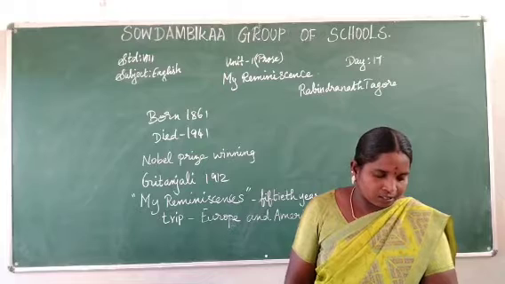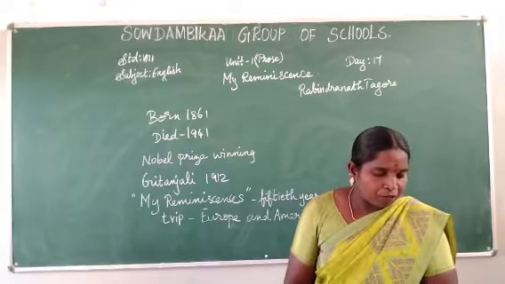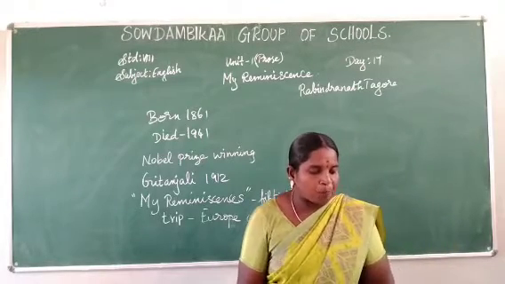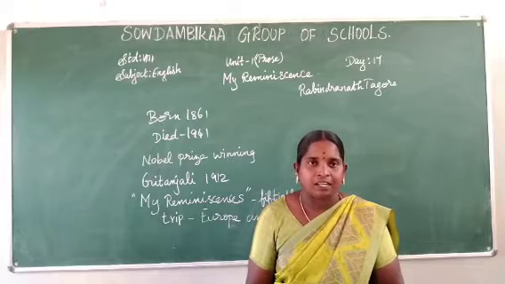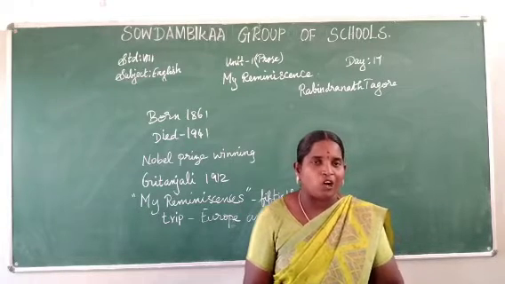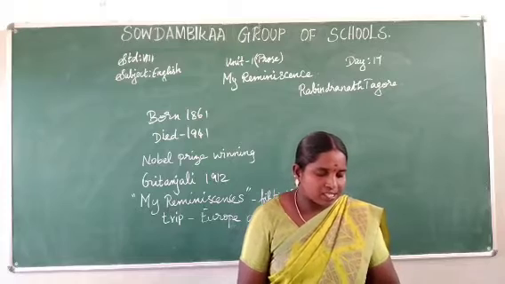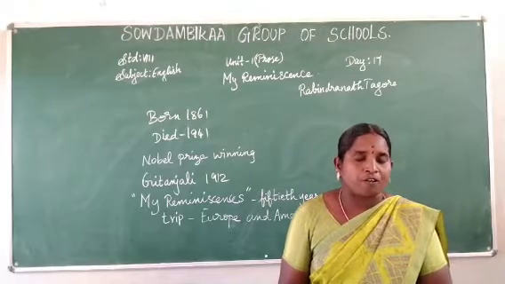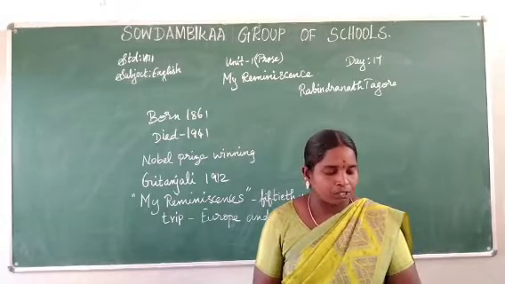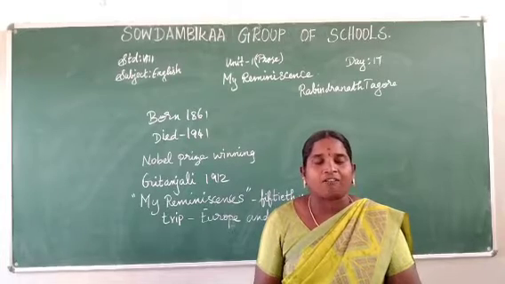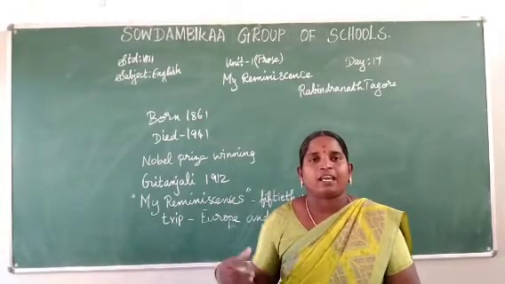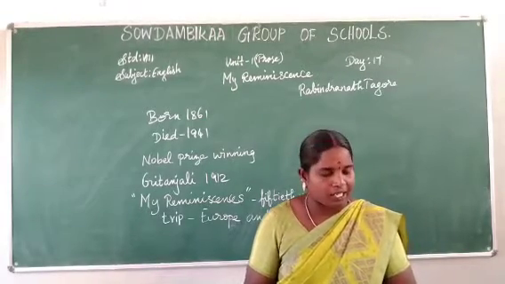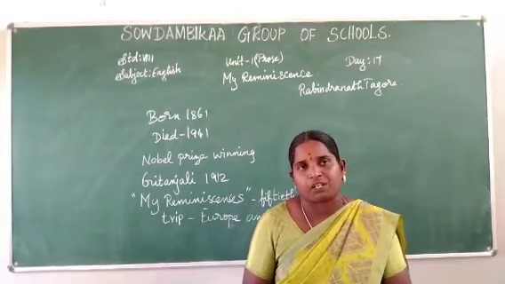My Reminiscence was written and published in his 50th year, shortly before he started on the trip to Europe and America for his failing health in 1912. It was the last trip for Rabindranath Tagore. In the course of this trip he wrote for the first time in the English language for publication. He is a Bengali writer, and for the first time he is writing in English.